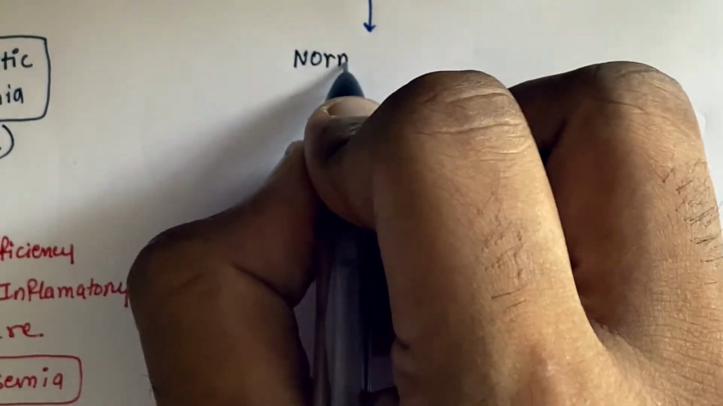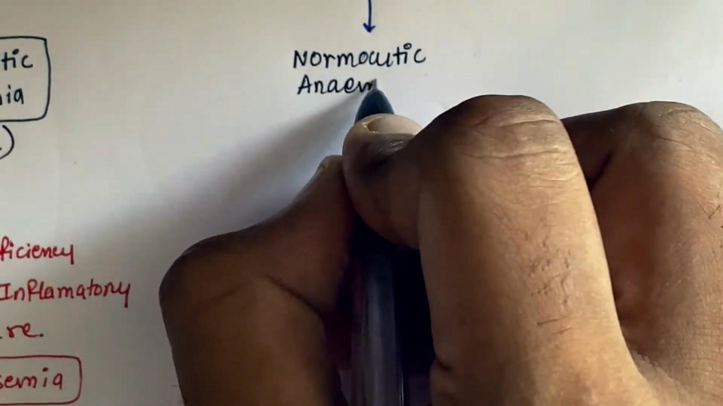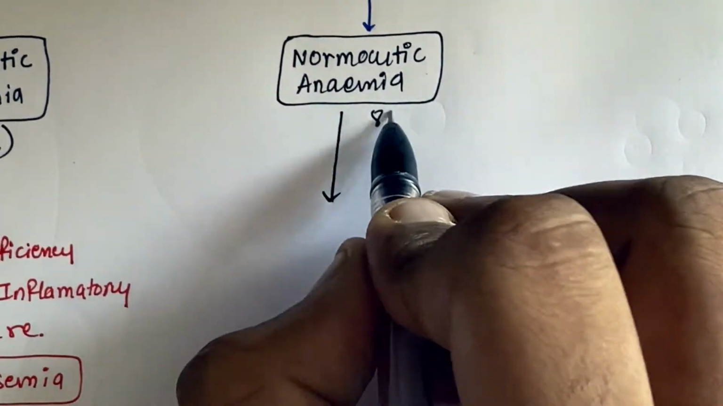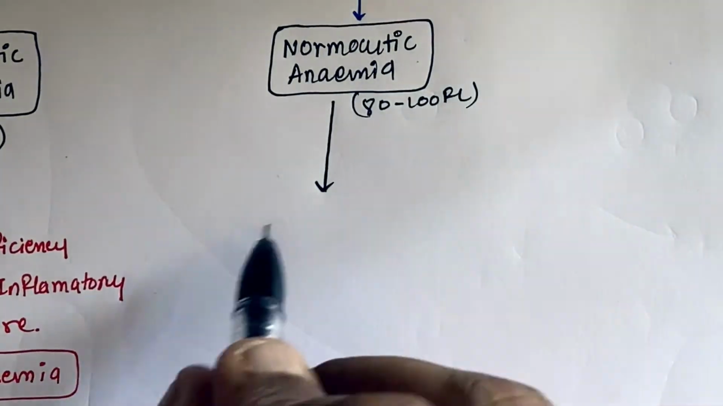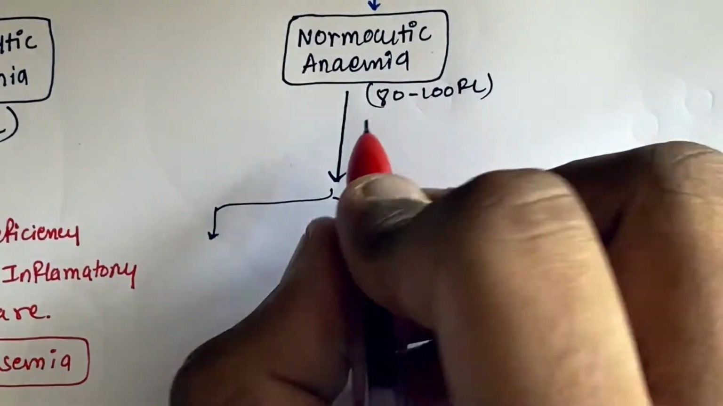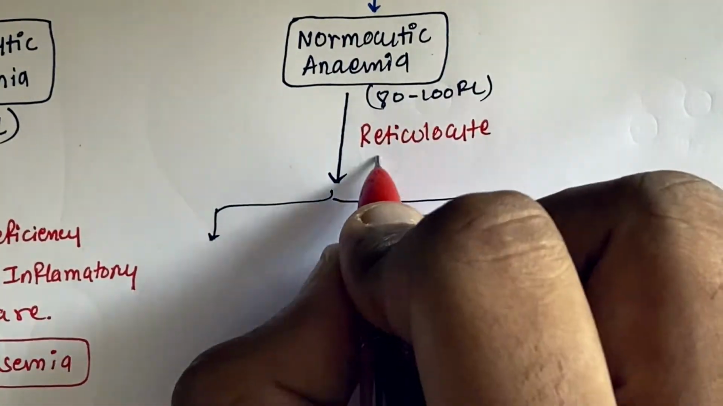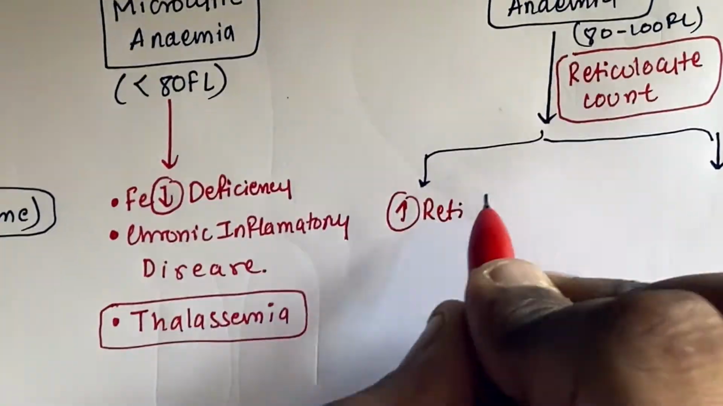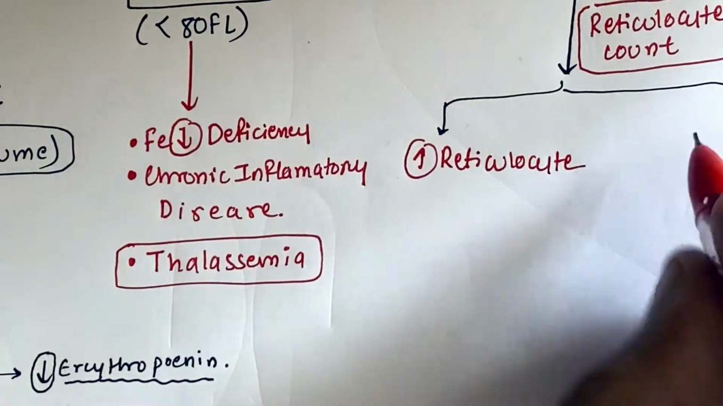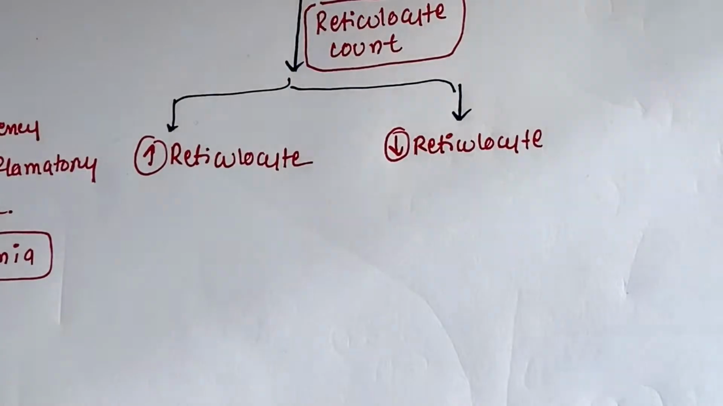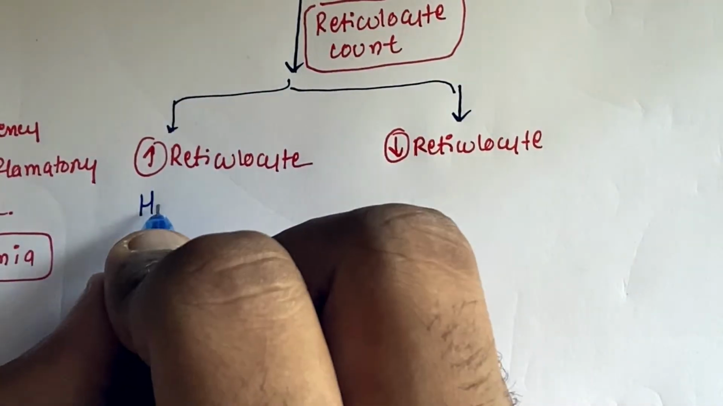Normocytic anemia is 80 to 100 femtoliters, and it depends upon your reticulocyte count. Again, for reticulocytes, you have to see the videos which I uploaded on my previous channel. There is an increased reticulocyte count, and there is a decreased reticulocyte count.